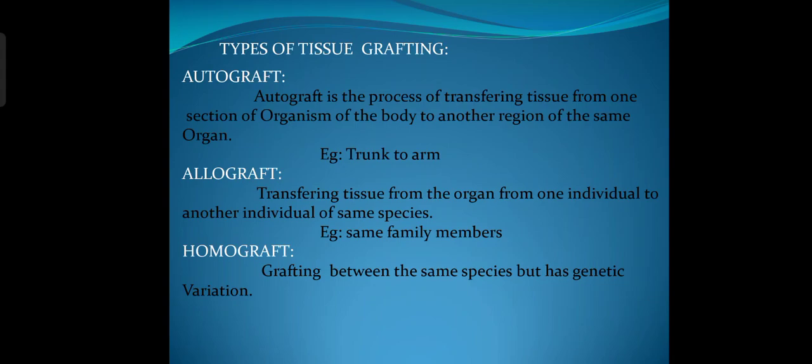Then allograft, transferring tissue or organ from one individual to another individual of the same species. Example, same family members. And homograft is nothing but grafting between the same species, but with a different genetic makeup.